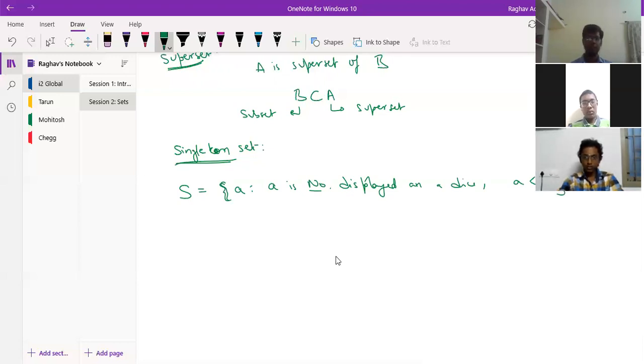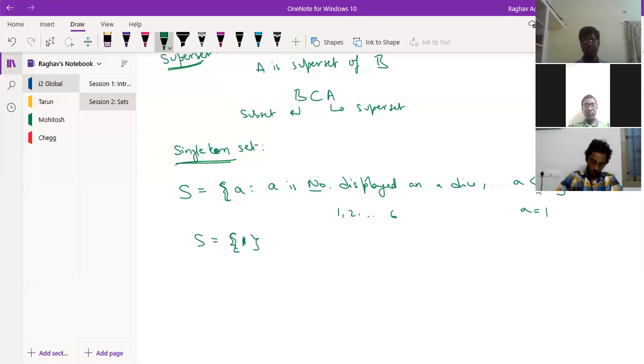So how many numbers will I get in this case? What are the different numbers which could be displayed? 1, 2, 3, like this, 6 numbers are possible. But he says that A is less than 2. So what is the only possibility? That means A is equal to 1. So S has 1. This is one element, right?